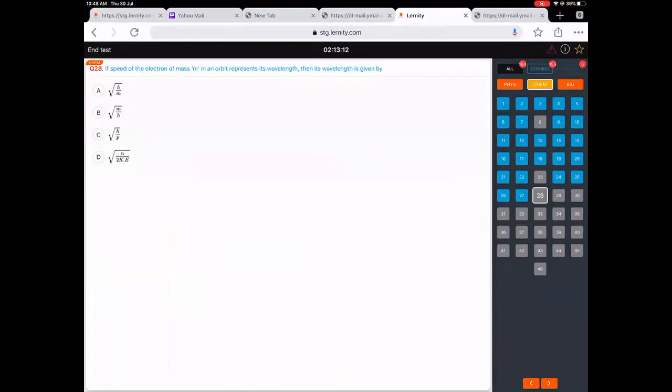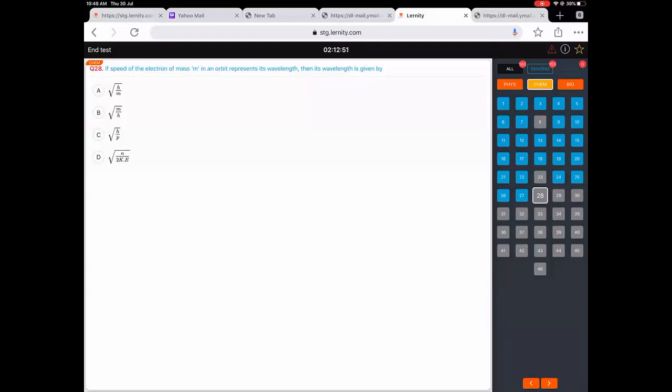Okay, if the speed of an electron of mass m in an orbit represents its wavelength, then the wavelength is given by what? So they want you to find out what is the speed. This is actually a silly question. I would like to leave this.